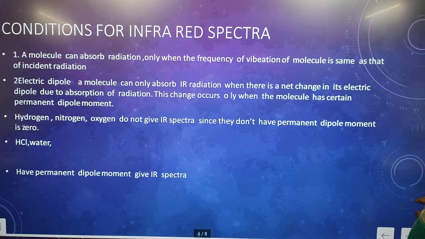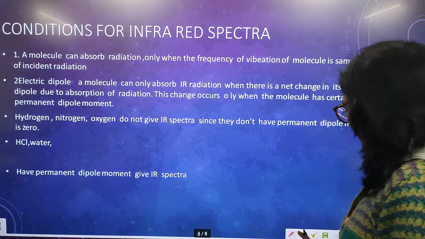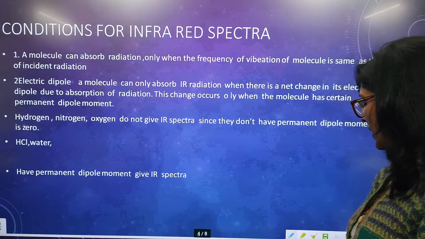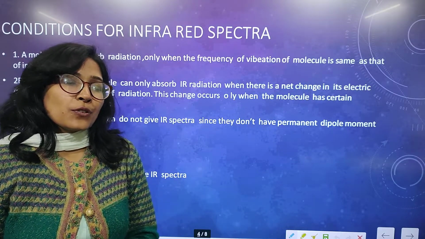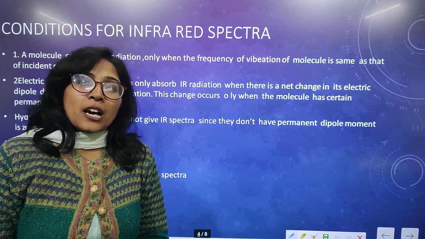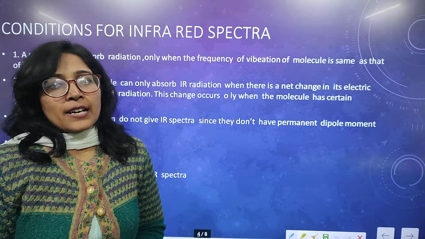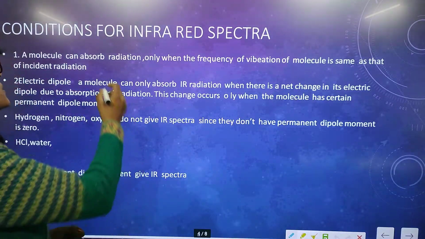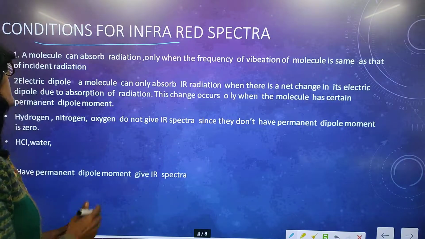Now let's discuss under which condition we can use infrared radiation, or which chemicals give us a result in infrared spectroscopy. Every compound cannot be used for infrared. It has some specific conditions. The compounds which fulfill these conditions can be used for infrared spectroscopy. So these are the conditions for infrared spectroscopy.